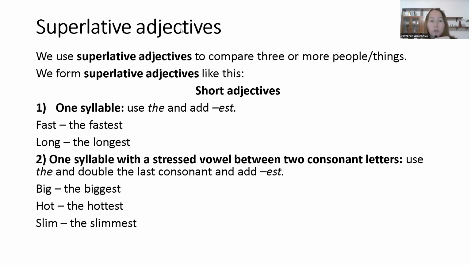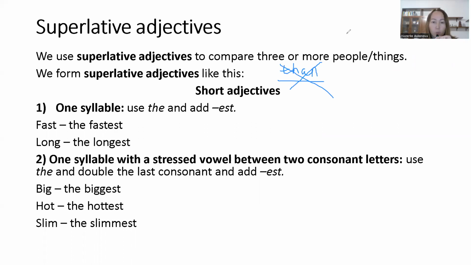In this case, we don't use the word than in superlative adjectives, because we use than in comparative adjectives when we compare two things. For example, if I say New York is bigger than California, in this case we are talking about comparative adjectives, right? But in superlative adjectives, we don't need to use this, because we are talking about the upper and lower limits of quality.